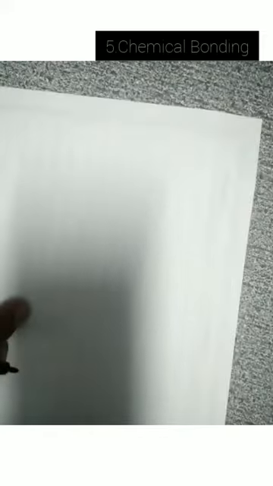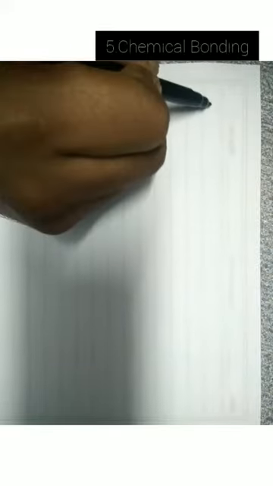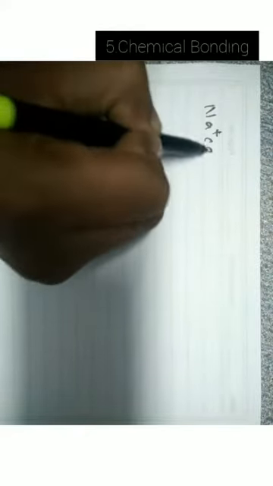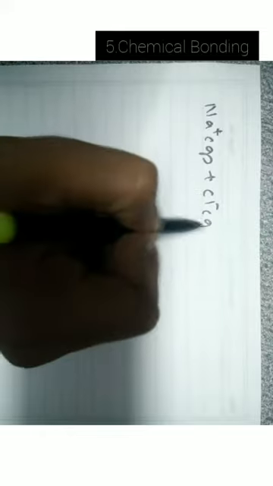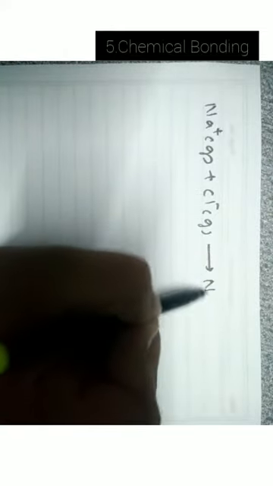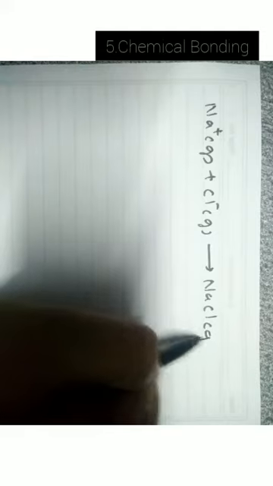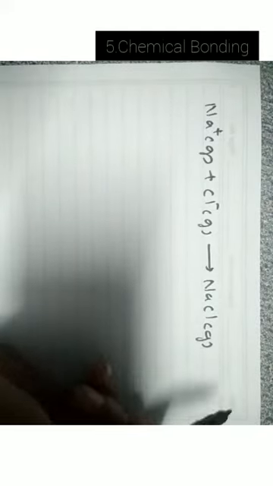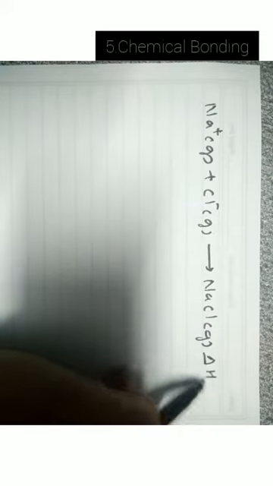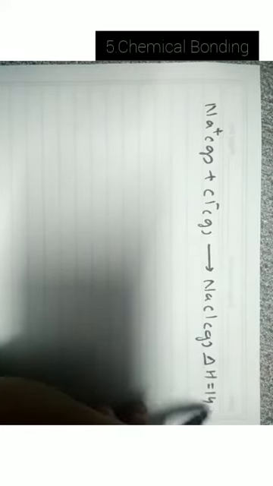Now combination of ions, that is Na plus ion and Cl minus ion. Now we will combine the ions. This Na plus ion in gaseous state plus Cl minus ion in gaseous state combines to form NaCl in gaseous state. The enthalpy change for this overall reaction is 147.1 kilojoule per mole.